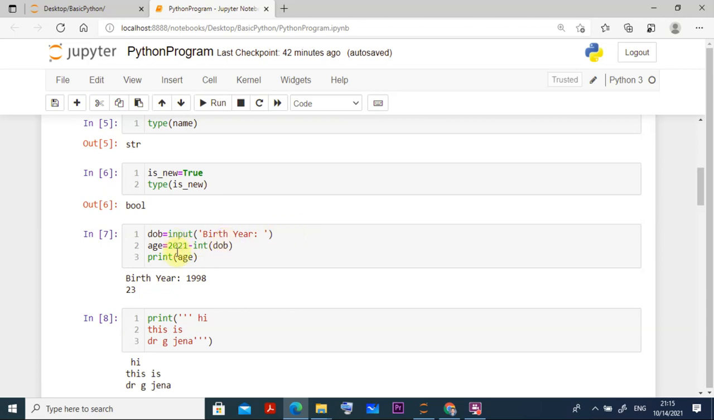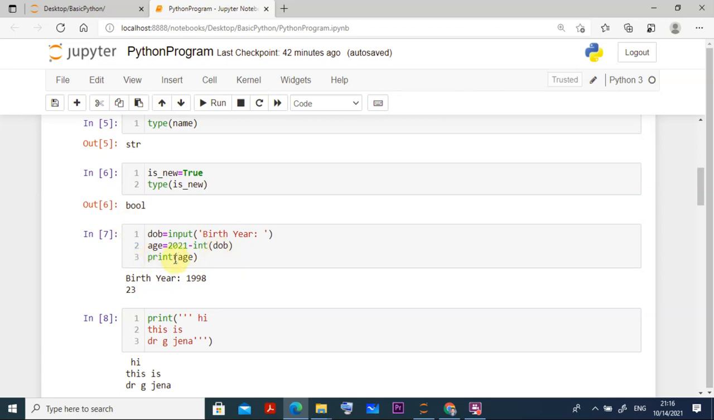Then age is equal to 2021 minus dob. But dob, you can see, is taken as a string, and you are deducting it from the integer 2021, so it will not recognize it and will show you some error. In that case, you convert this string into an integer. For that you use int of dob, so the string is converted to an integer. Similarly, for converting something to a string you can put str, and for converting to boolean you can write bool.